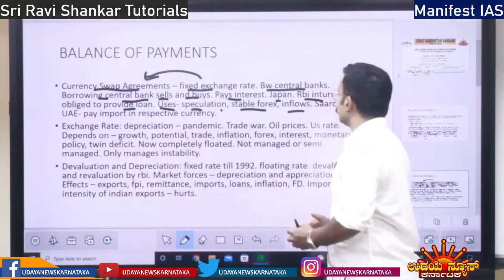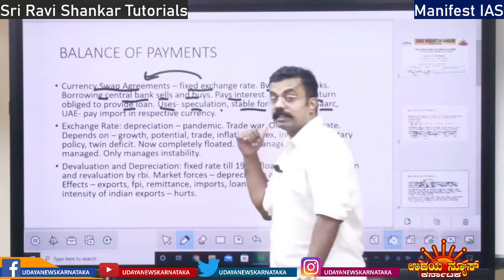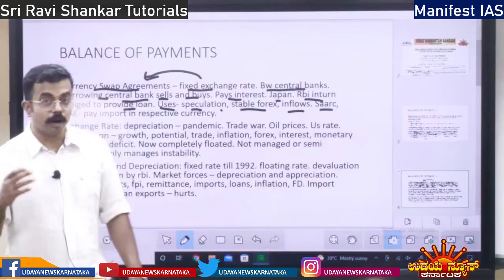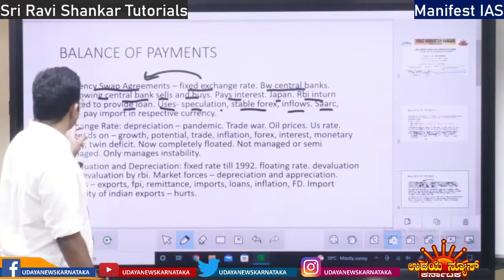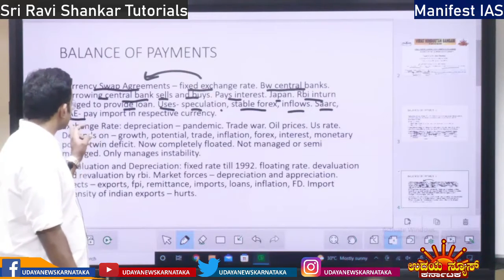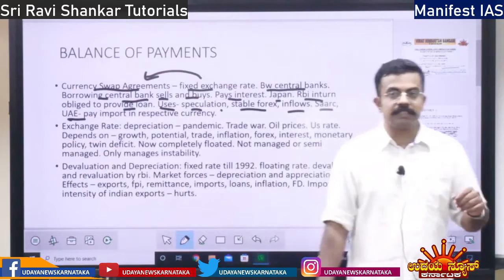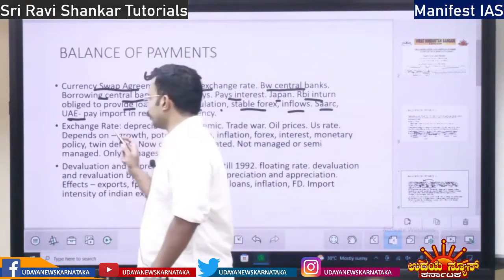Then we can use it. We have done a currency swap agreement. There is a proposal to do one with SAARC, the South Asian Association for Regional Cooperation. How many countries? Eight countries. That comes under your international relations. Apart from that, we have done the currency swap agreement with the UAE, United Arab Emirates. So, pay import in respective currency.